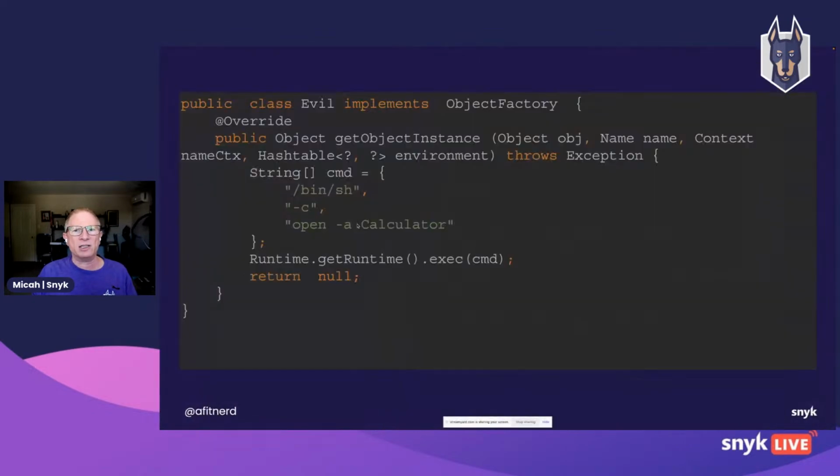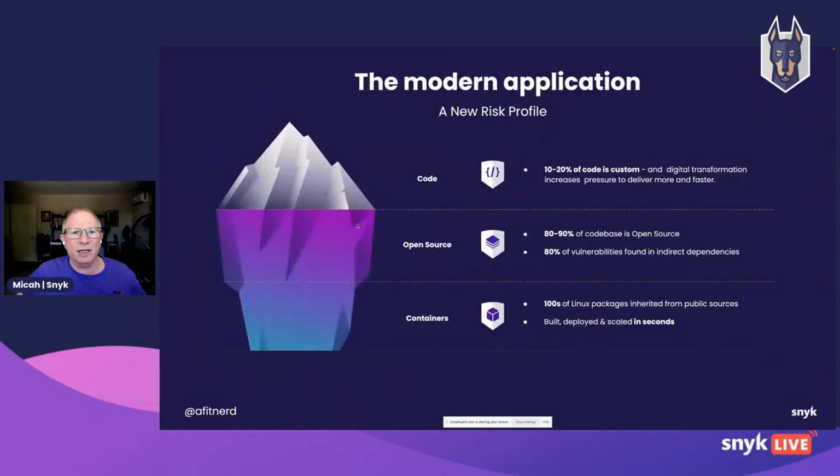All right, in the last remaining 10 minutes, let's get into some further down layers of our iceberg. We're not done yet. Imagine that you've secured your code, you've secured your open source, you're using Snyk to scan your project, but now you're going to deploy your Java project to a container like Docker.